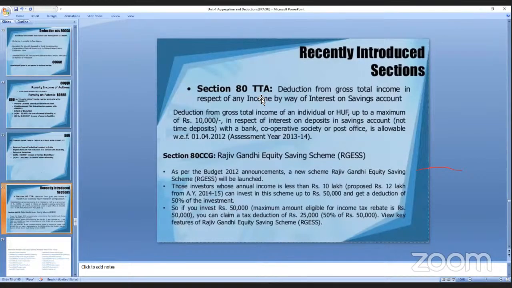TTA, that is total income, under section. The section is given, that is not an abbreviation. It is under the section. For whatever you are saving in the account, it will pay interest. For that, any deductions you can deduct from your total income, gross total income.